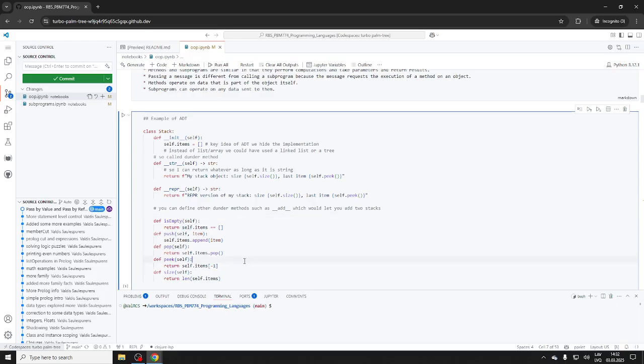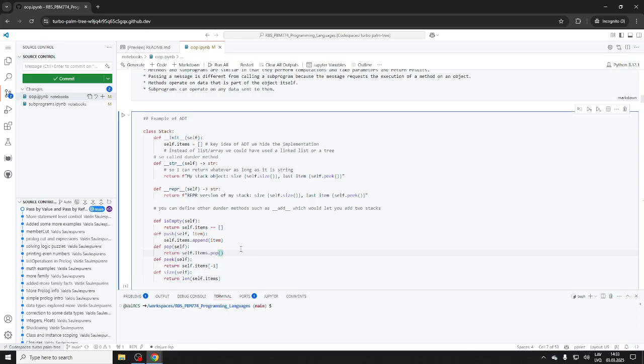But the core idea of ADT is the implementation: as a user, you should not worry about it. You only worry about what's publicly available: is empty, push, pop, peek, size. And it's up to maybe your friend, yourself, some other library developer, or your colleagues to make it correct and fast. They could be using something really stupid, maybe some really bad data structure underneath. That's their problem.